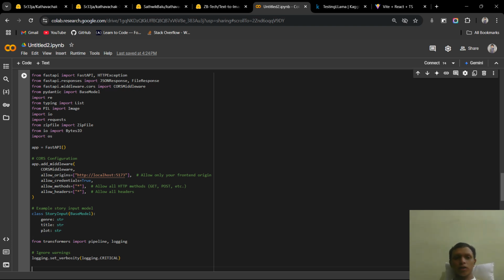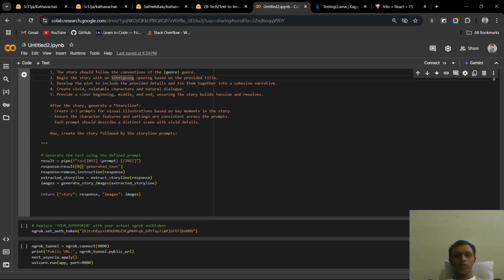ngrok is a cross-platform utility that creates secure tunnels to expose local servers or applications to the internet. It is widely used for testing webhooks. Deploying our models typically requires hosting on a server with a public-facing IP address. So ngrok can do it for us. This is the code for running ngrok.